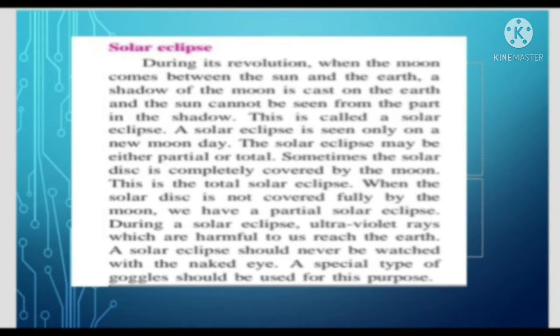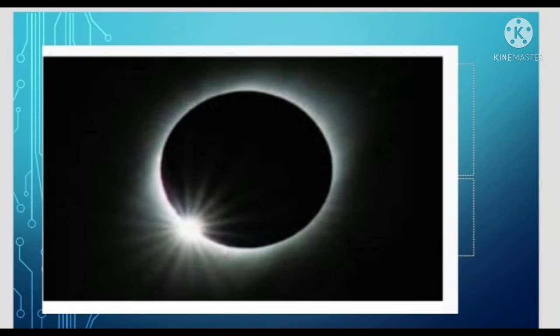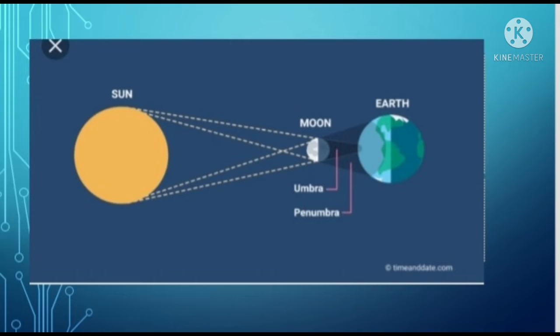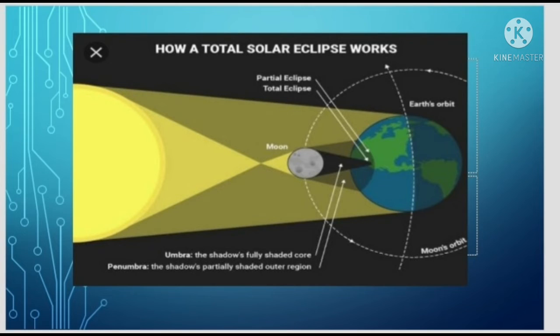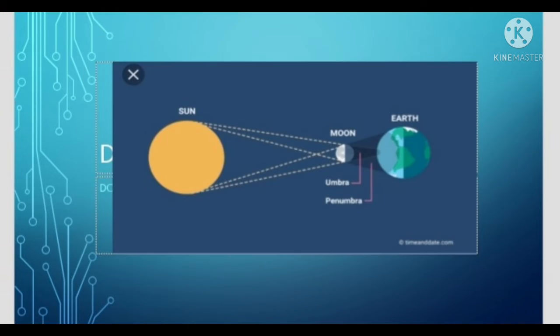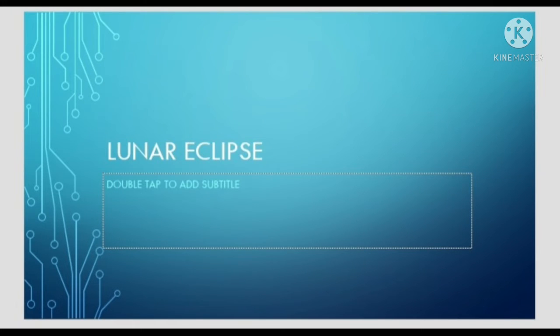During the solar eclipse, ultraviolet rays which are harmful to us reach the earth. The solar eclipse should never be watched with the naked eye. Special types of goggles should be used for this purpose. So solar eclipse means when the moon comes in between the sun and earth, the shadow of the moon is cast on the earth and the sun cannot be seen from the part of the shadow. This is called a solar eclipse.